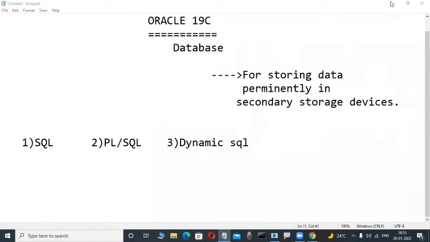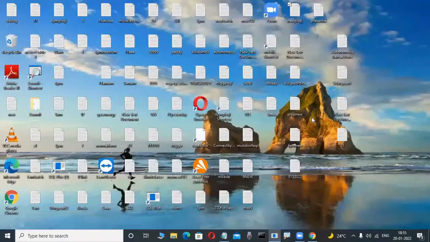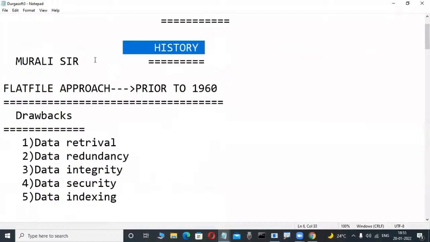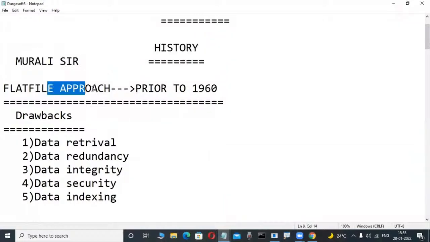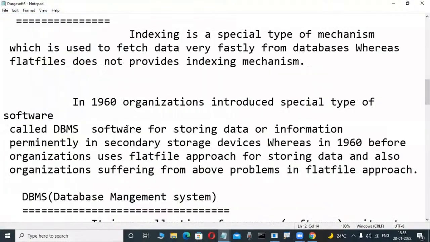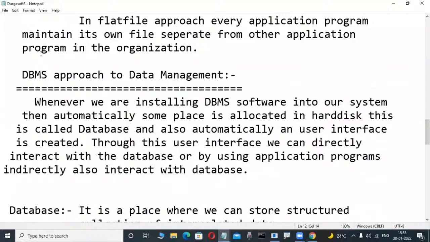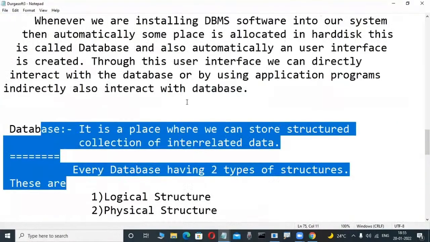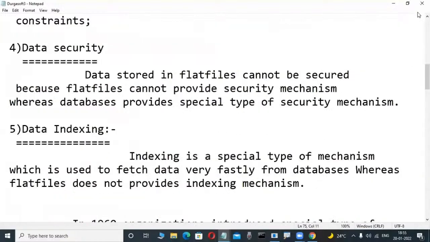One of these days we will also cover history. Not Murali Sir's history, but the history of databases. In olden days the flat file approach was there, and we will learn in the middle of the course what the drawbacks were. Then what is a database, and what are the differences between DBMS and RDBMS. We are learning all these things one of these days.